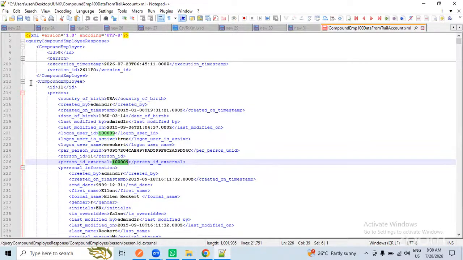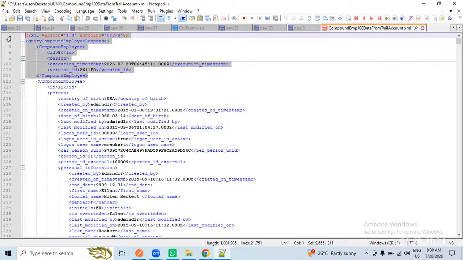Here you have 100 employees' data. The moment you split it, only one record will come at a time, right? Until here you are clear, right?